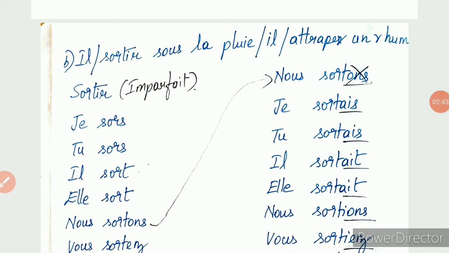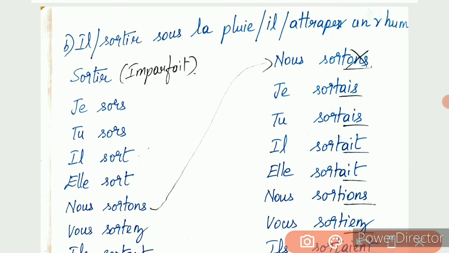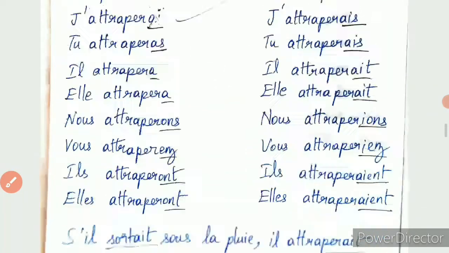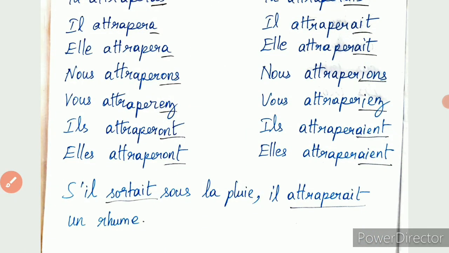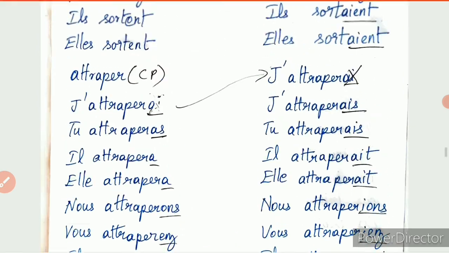Now let us move on to the next one, B. Il sortir sous la pluie, il attraper un rhume. Rhume, the spelling is R-H-U-M-E. So, s'il sortait sous la pluie, il attraperait un rhume. Clear?